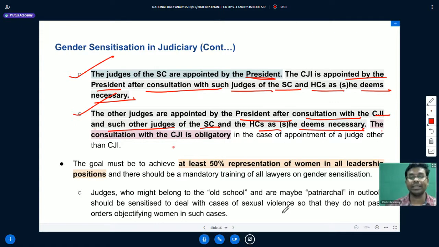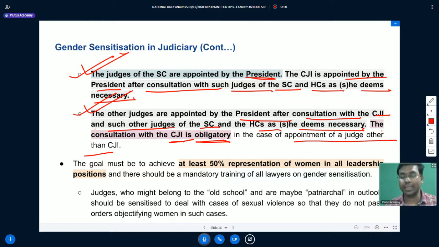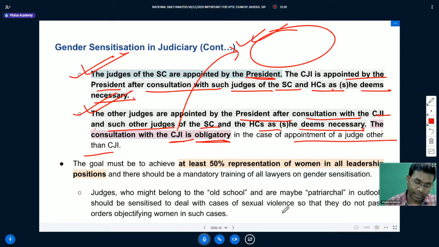The consultation with the CJI, the Chief Justice of India, is obligatory, which means it is an obligation on the part of the President of India to consult the Chief Justice of India for judicial appointments, in case of appointment of a judge other than the CJI. So for any judge that the President of India is appointing, maybe at the Supreme Court or at the High Court, it is mandatory on the part of the President to consult with the Chief Justice of India, and the Chief Justice of India along with some senior most judges give recommendations to the President of India.